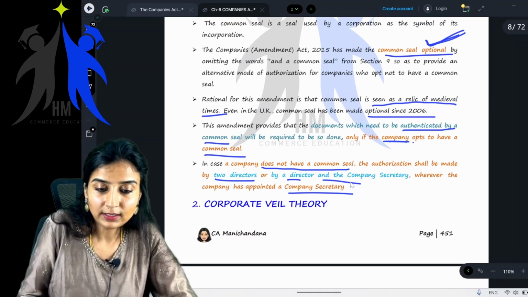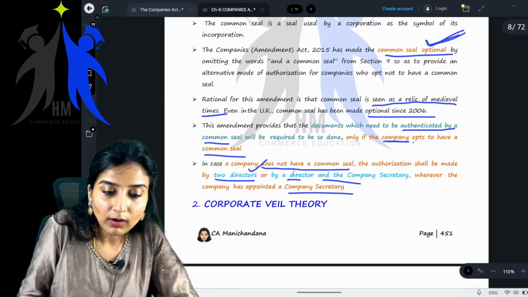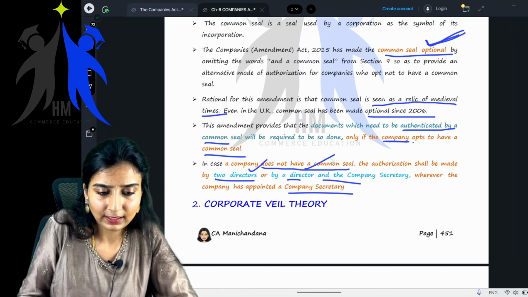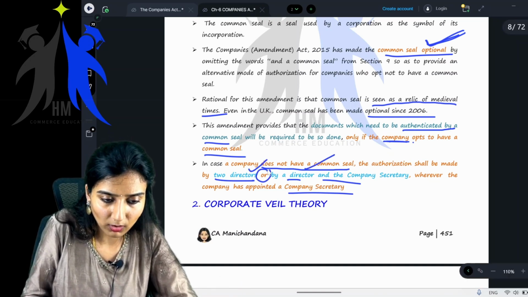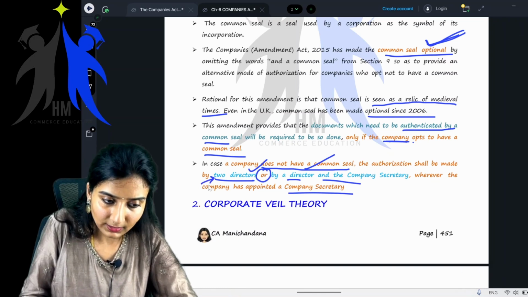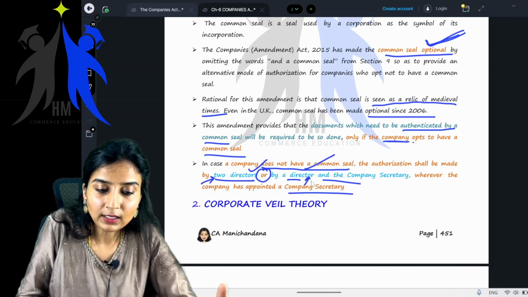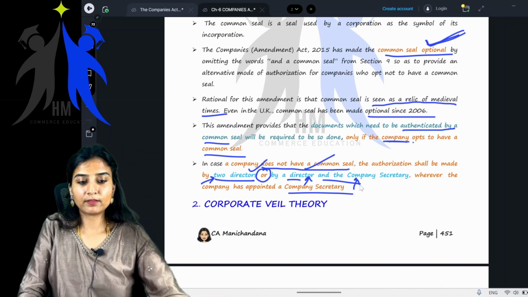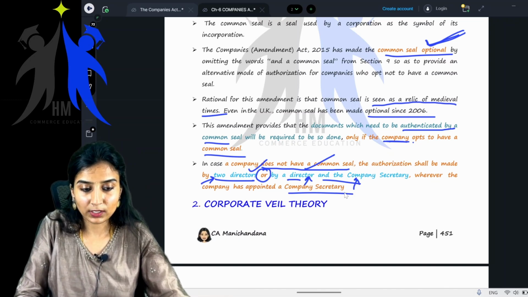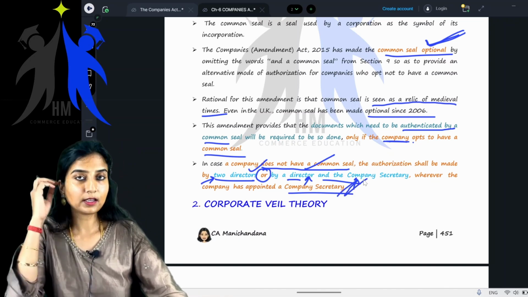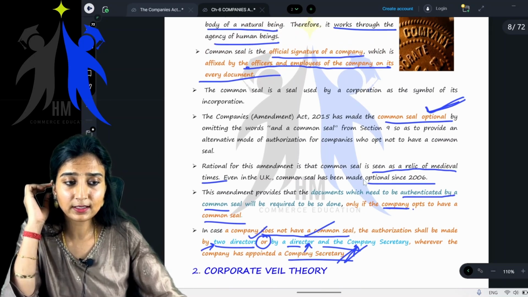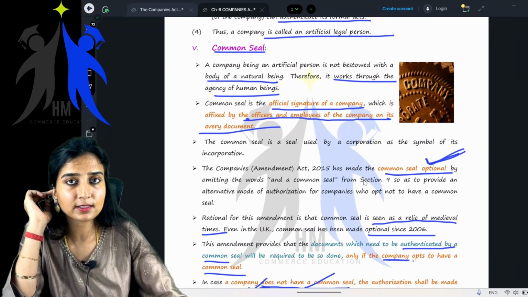So what are they trying to tell? By two directors, or when there is a company secretary, a director and the company secretary can sign, either or. It can be either two directors or a director and a company secretary, wherever the company has appointed a company secretary. Clear? Common seal is clear. Now tell me, what is a common seal, by the way?